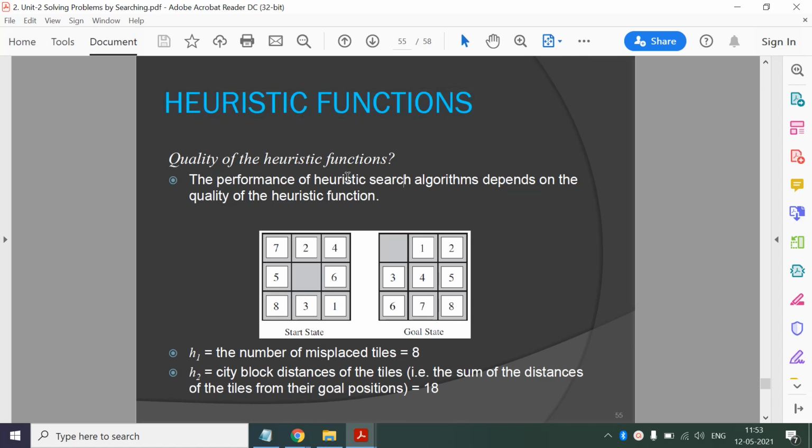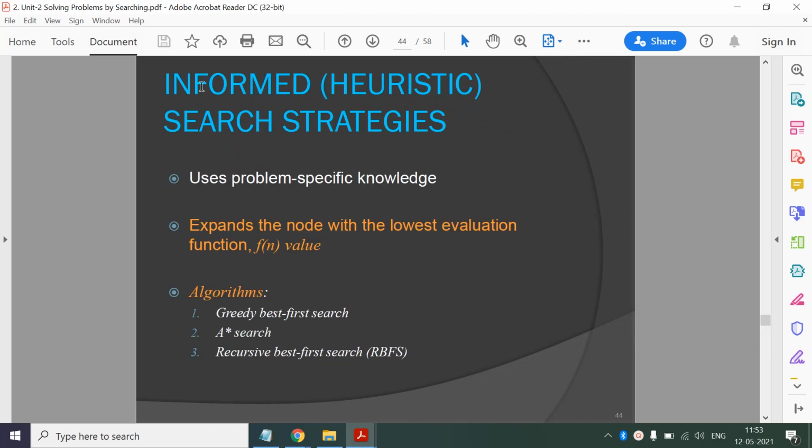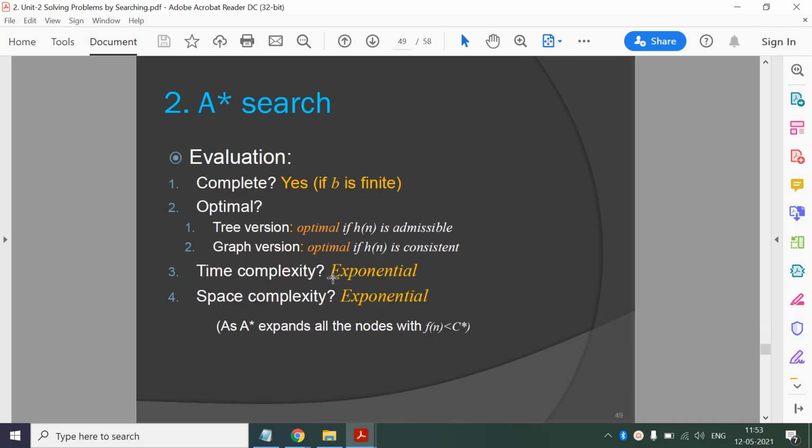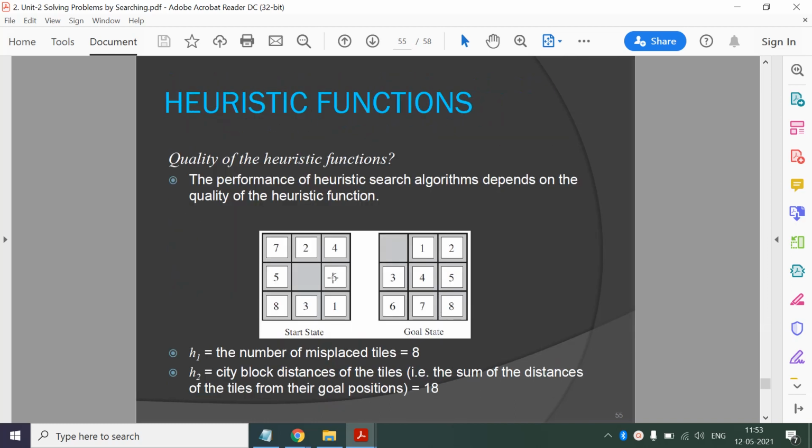And then we talked about the heuristic function. The quality of these informed search strategies entirely depends on the heuristic function. That's why it is also known as heuristic search strategy. Their performance depends on the quality of the heuristic function.